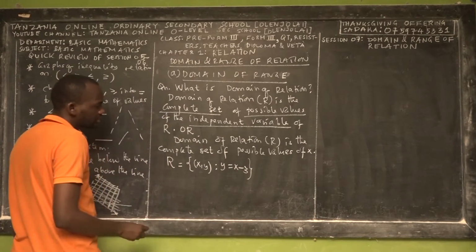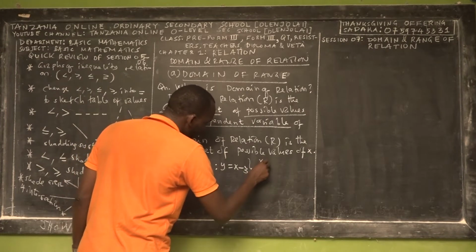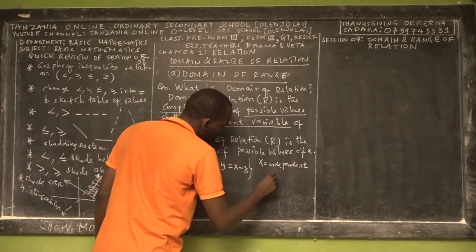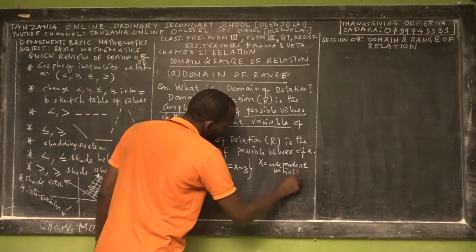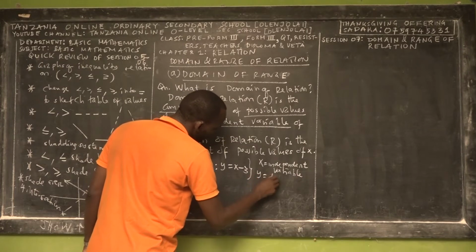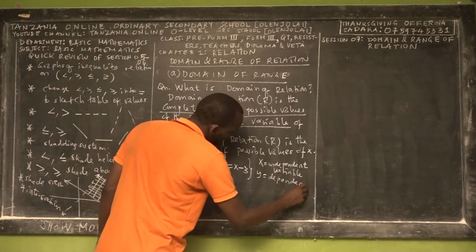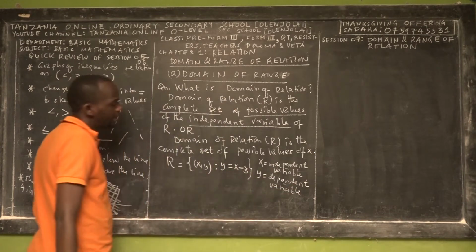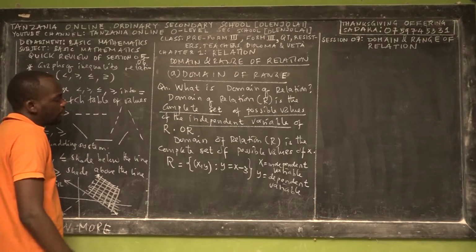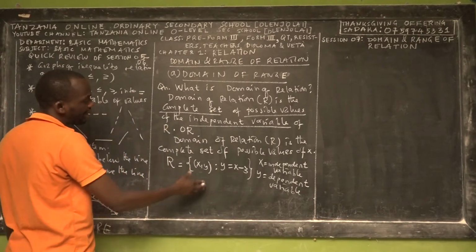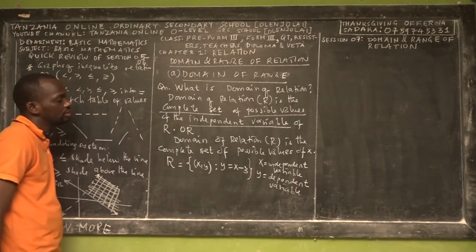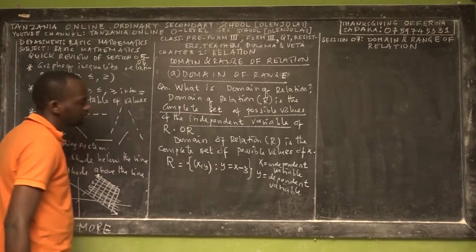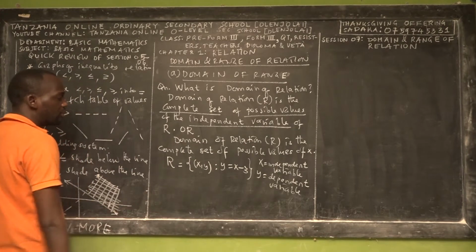For this case, x is the independent variable, and y is the dependent variable. So when we are asked to find the domain of this relation, we have to find the complete set of values of x. And if we are asked about the range, then I will teach you.